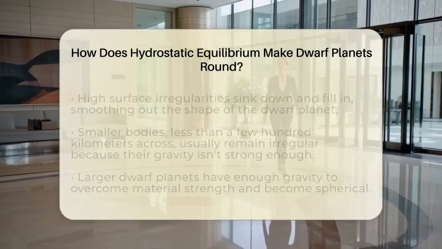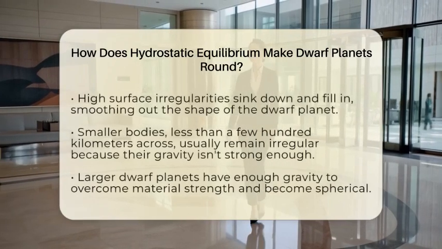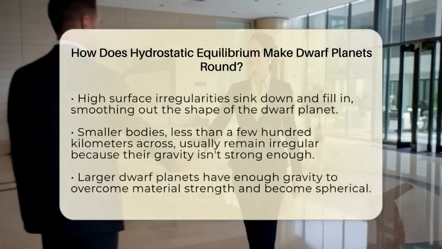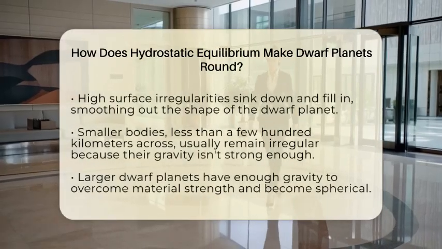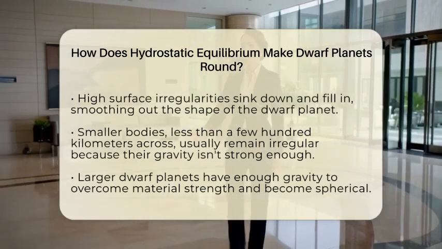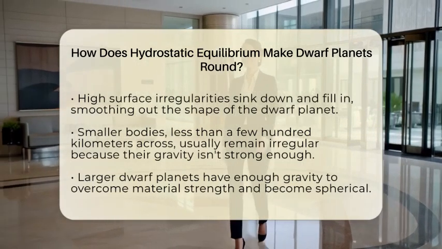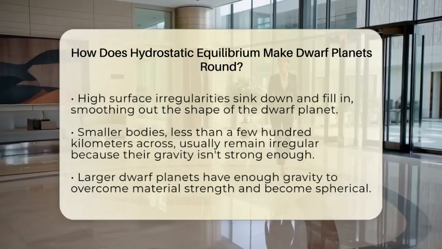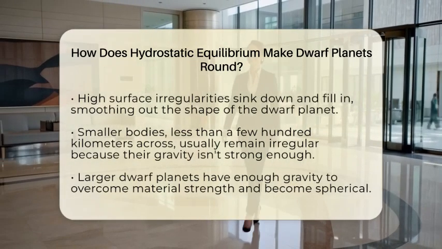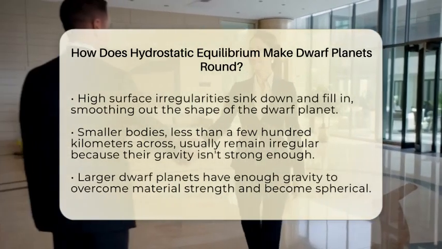When they form, their mass pulls all the material toward the center. As the material moves inward, it becomes softer and more plastic, meaning it can flow or deform over time. This process is called gravitational relaxation. It allows high spots or irregularities on the surface to sink down and fill in, smoothing out the shape.